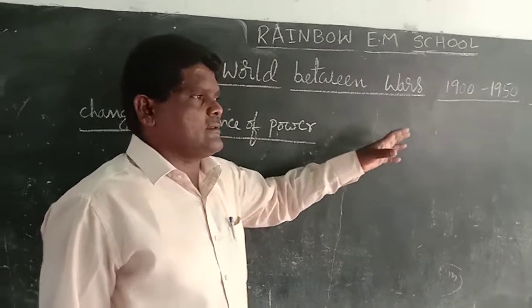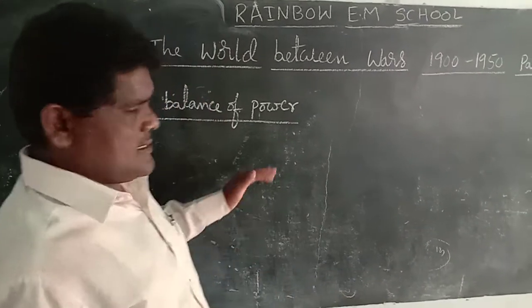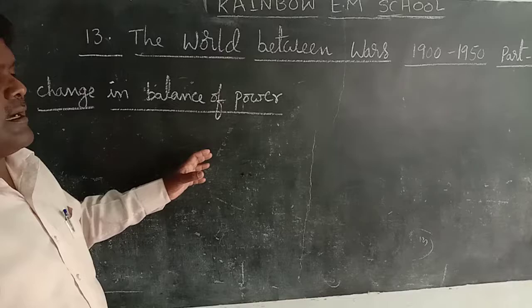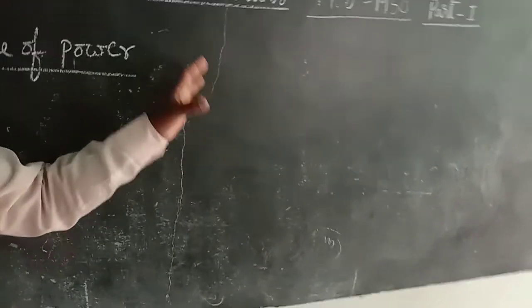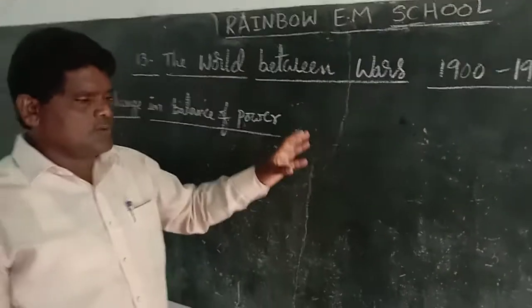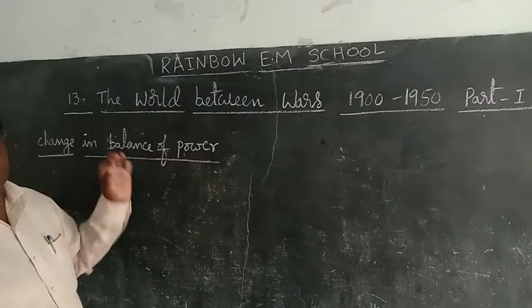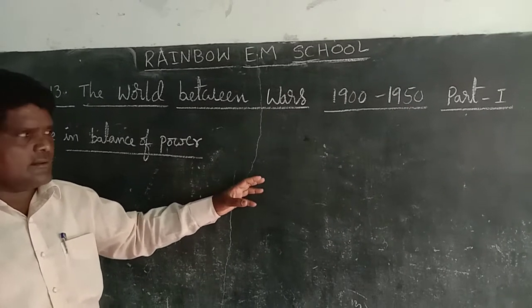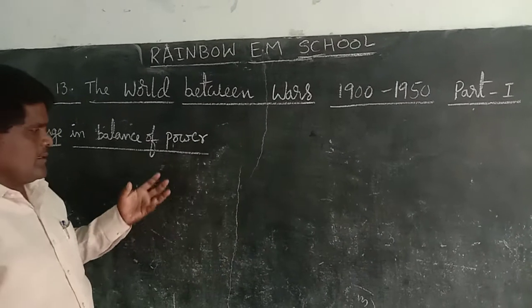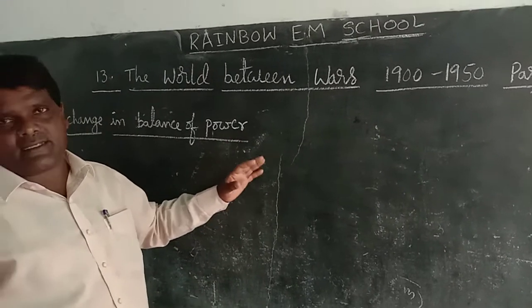The USA followed democracy and capitalism. The USSR followed socialism. These are the two main ideologies followed by these countries. The USA followed democracy and capitalism, and socialism was followed by Russia, the USSR.